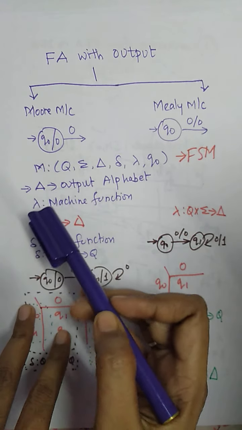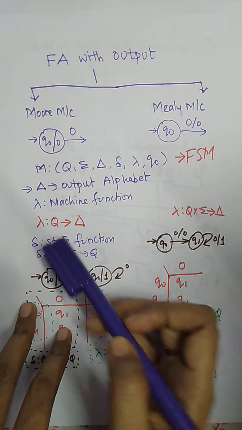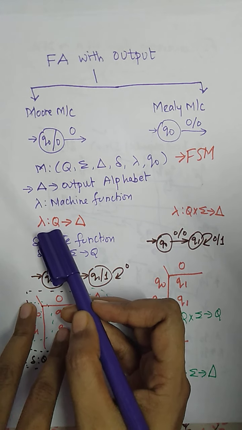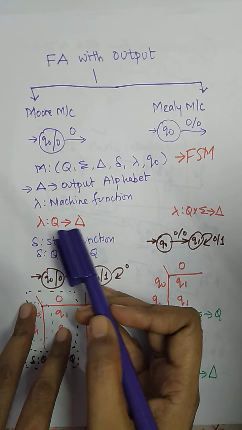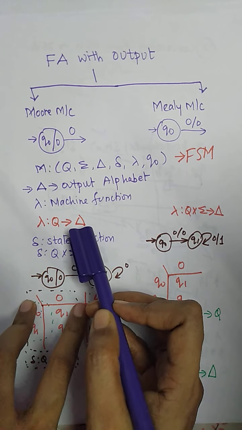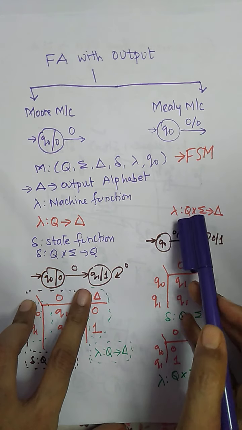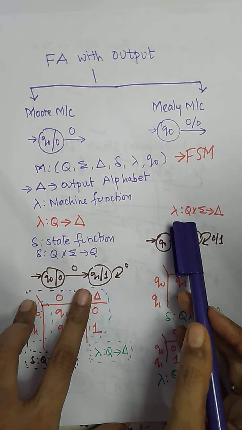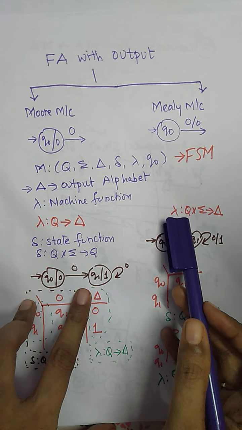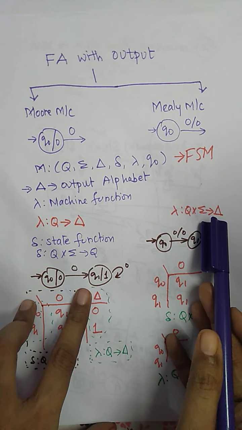Now in the case of the Moore machine, the machine function is such that the state is going to produce the output. That is, the output symbol is present within the state in the case of the Moore machine. Whereas in the case of the Mealy machine, we have to write the machine function, that is, input with the state will produce the output.